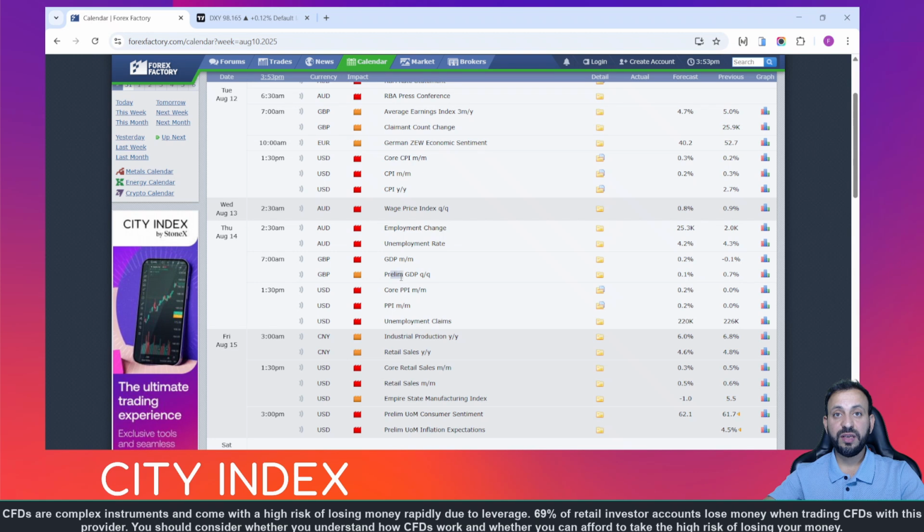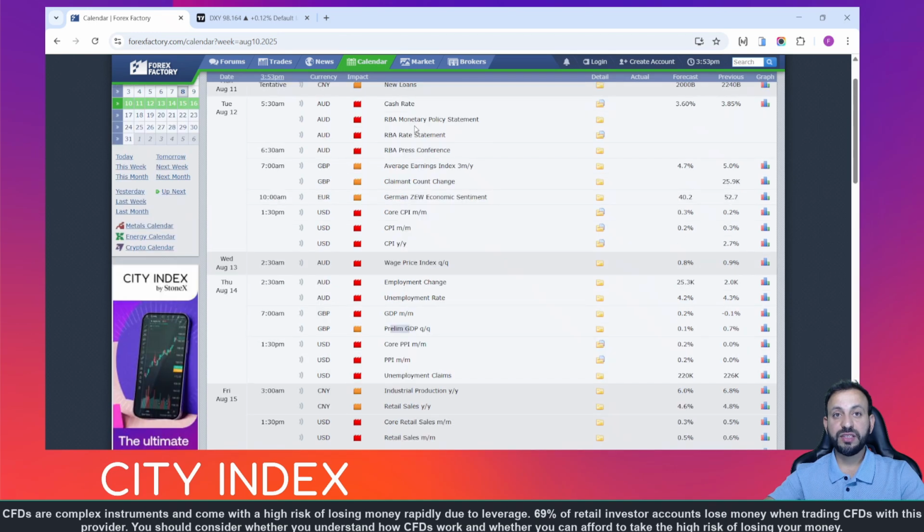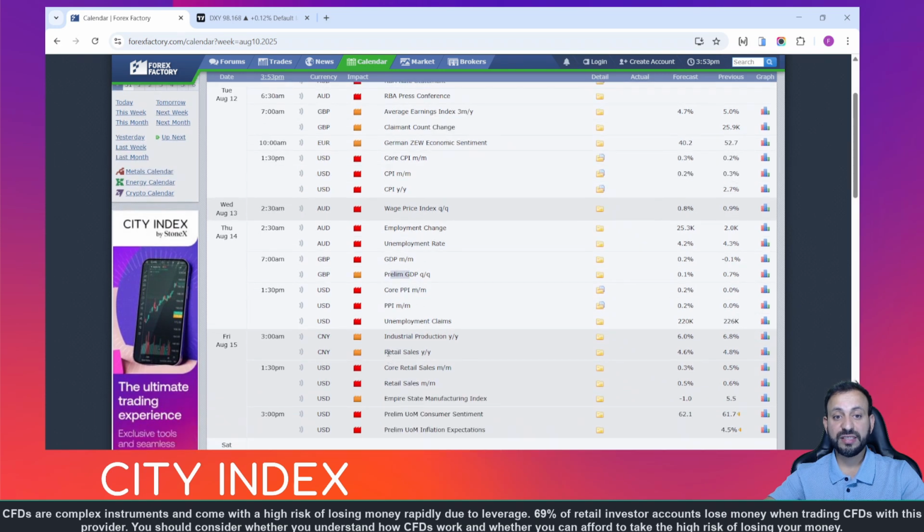There will be a couple of other economic reports as well from the UK to keep an eye on, released at the same time as GDP. Elsewhere, we have a rate decision to look forward to from the Reserve Bank of Australia, who surprised the markets last month, didn't they, by holding policy when people were expecting them to cut rates. But this time, it looks like everyone is expecting a rate cut to 3.6%, which should be priced in. Elsewhere, the key data to watch is from China. Retail sales and industrial production will be released on Friday.